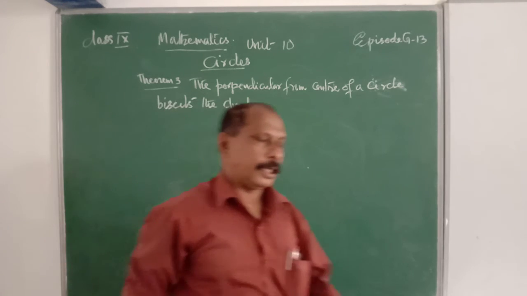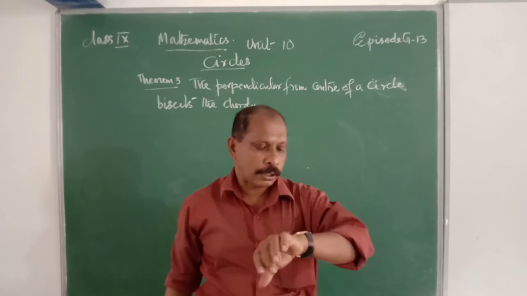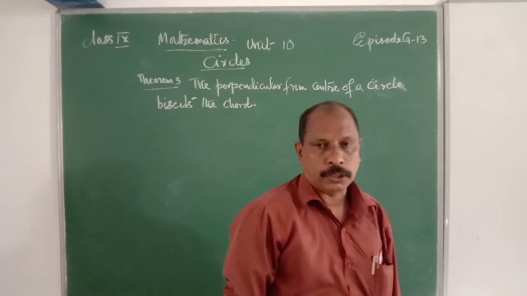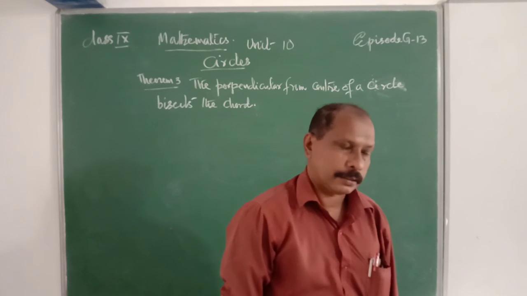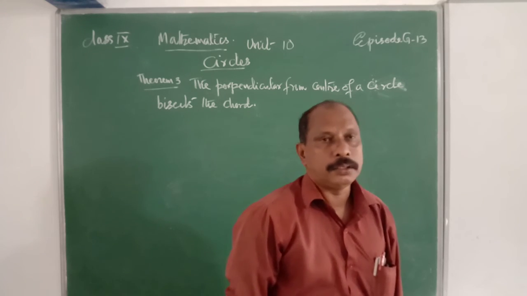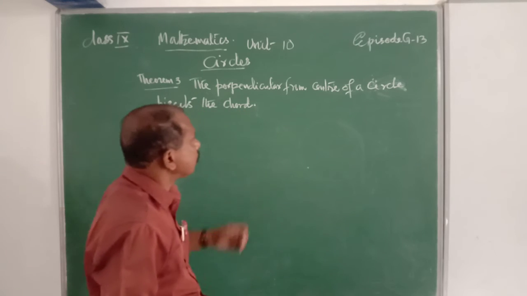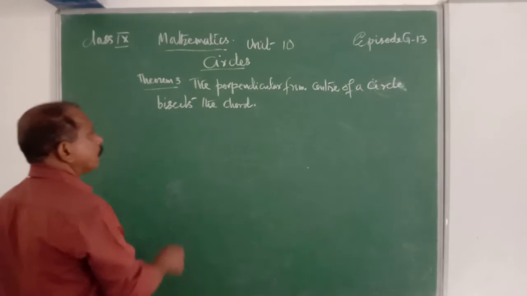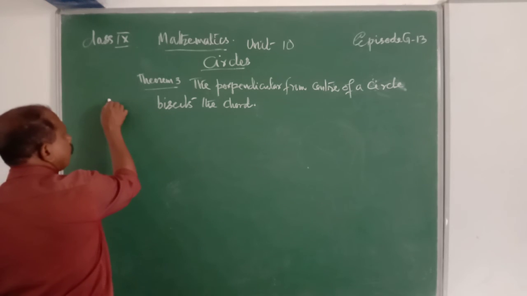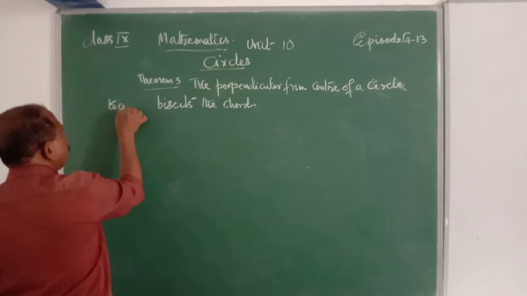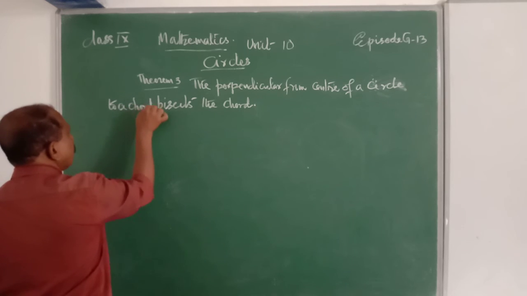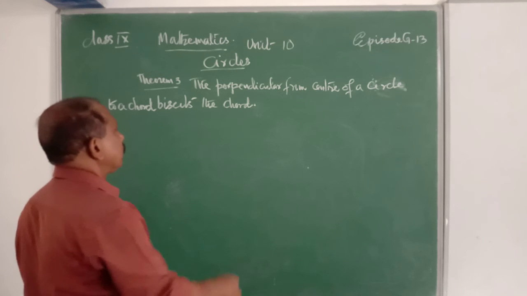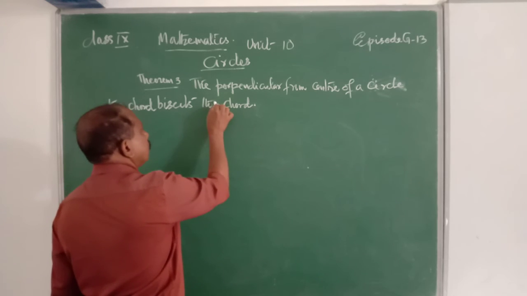That is the third theorem. That means the perpendicular from the center of a circle to a chord bisects that chord.